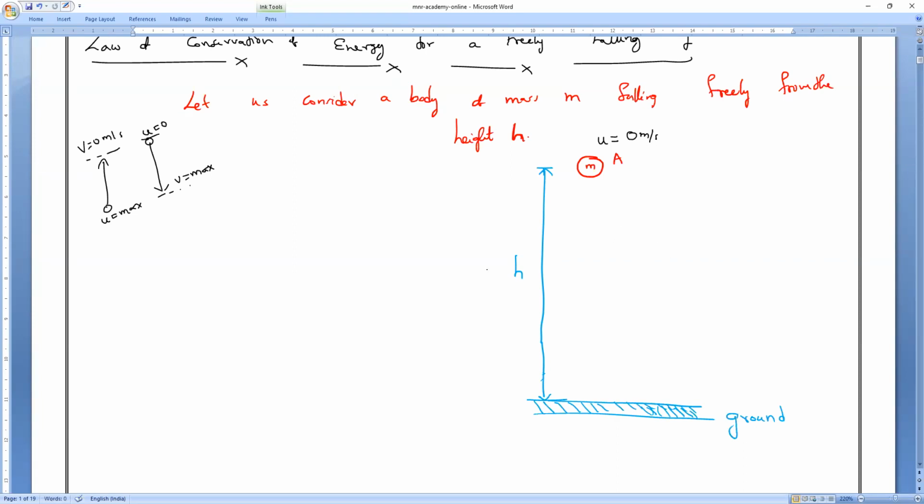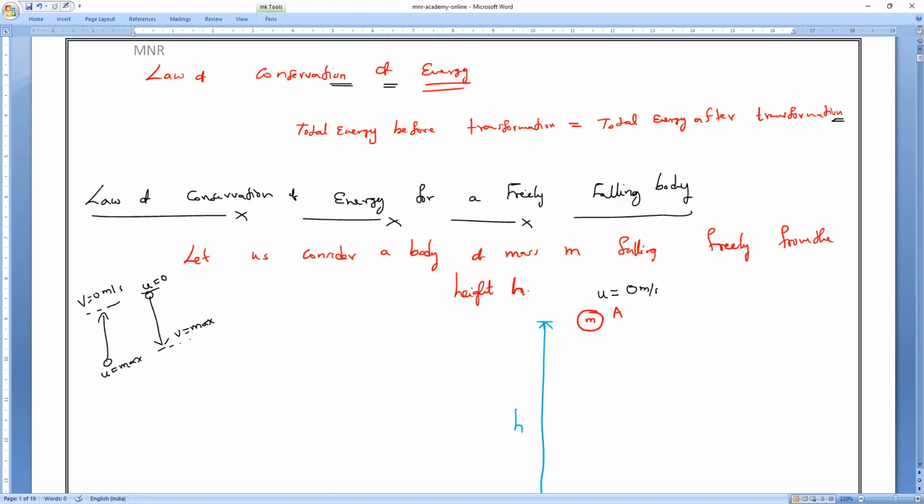At this point, let us calculate the conservation of energy. All of you remember, mechanical energy is equal to kinetic energy plus potential energy, that is half mv square plus mgh, which is equal to mechanical energy. It means at every point, the sum of kinetic energy plus potential energy equals mechanical energy. That is our point.